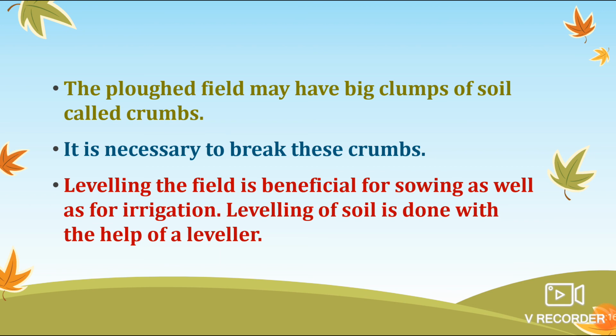Okay, so it has to be leveled. The leveling can be done with the help of a leveler. With the help of a leveler, it is possible to level the field, and once the field is leveled, it is very easy for irrigation.